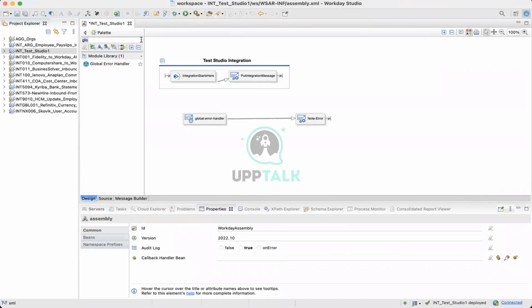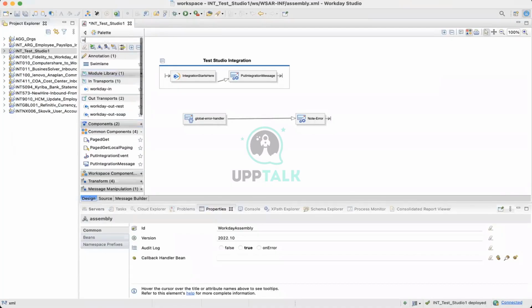And to make it look good, it's always better to put it in a swim lane. Put it here and name this swim lane global error, right?